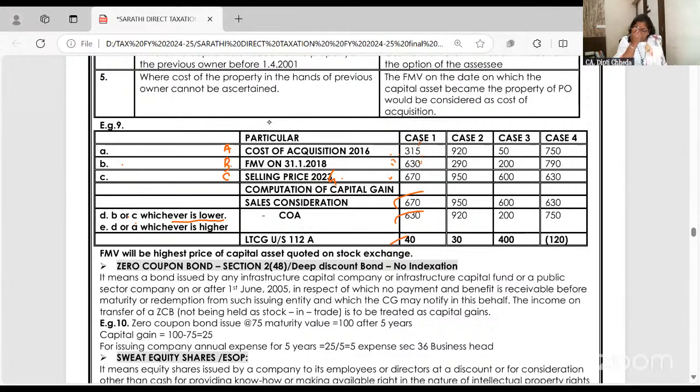Ma'am, when we have to do it like this in the exam, fair market value will be the highest quoted price on the stock exchange. To confuse you, they'll give the lowest quoted price also, but you have to take the highest only.